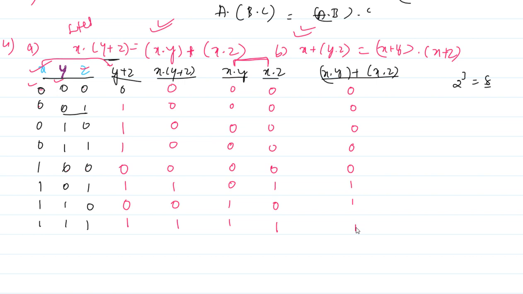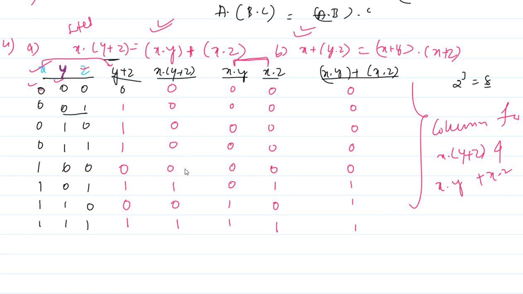If this is true, then the column for x dot y plus z and x dot y plus x dot z must be the same.